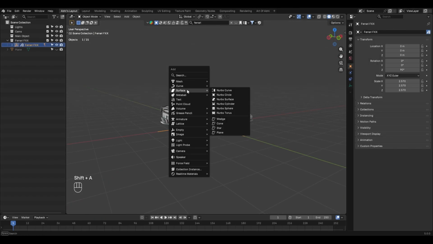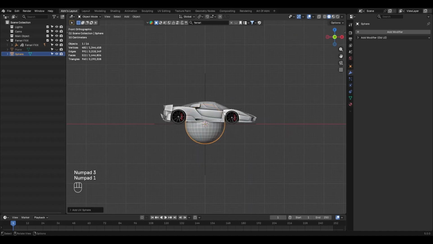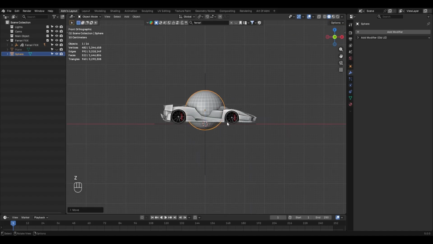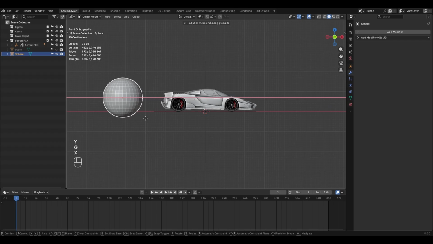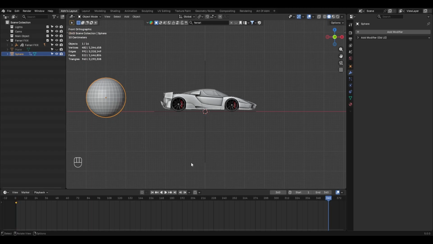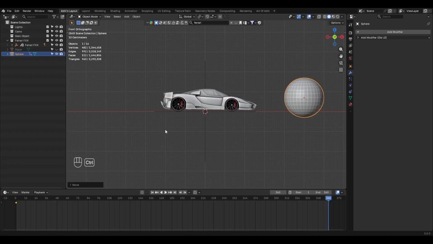Next, press Shift A, go to Mesh and add a UV sphere. Then switch to side view and move the sphere slightly upwards so it sits right in the center of the vehicle, something like this. Next, go to timeline and set the end frame to 360. Now move the sphere to the left side along the x-axis like this. Then press K and add a location keyframe. Move to last frame, then move the sphere to the right side across the car like this. And press K again to add another location keyframe.